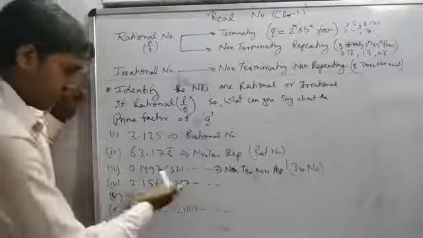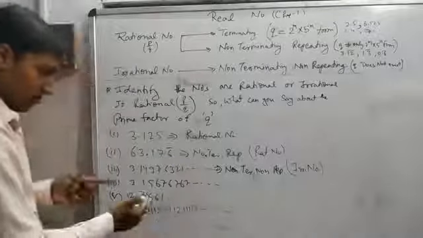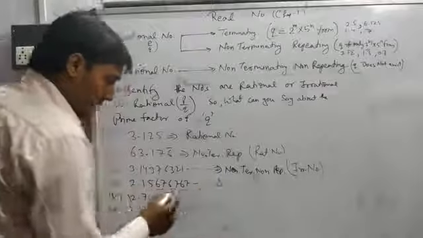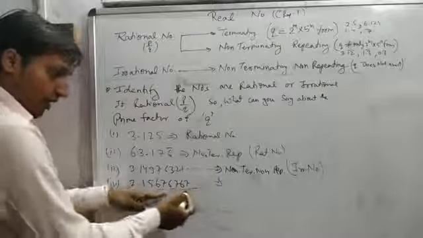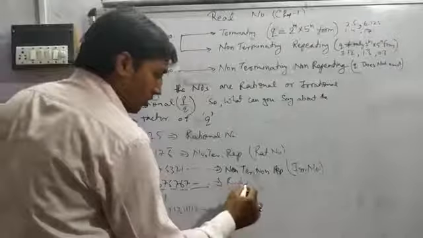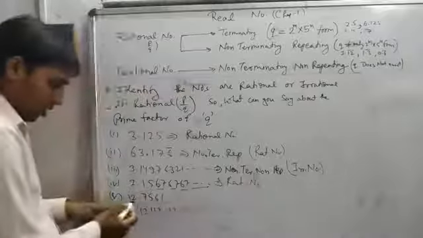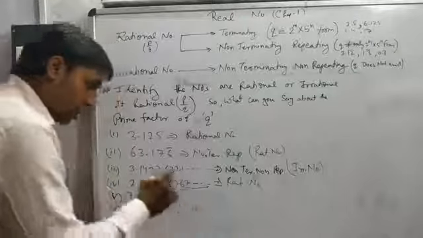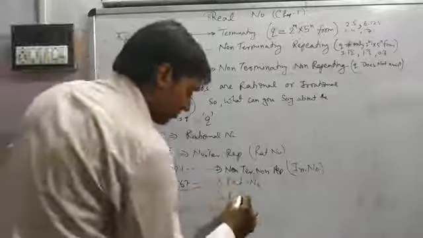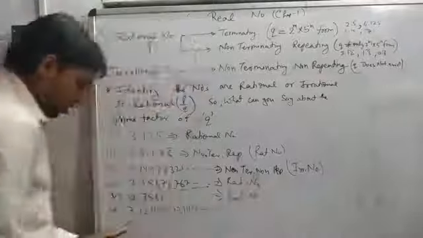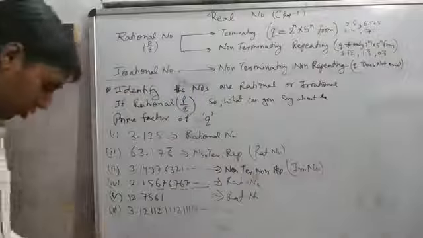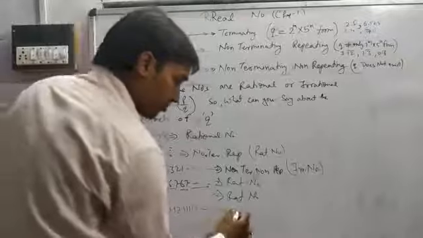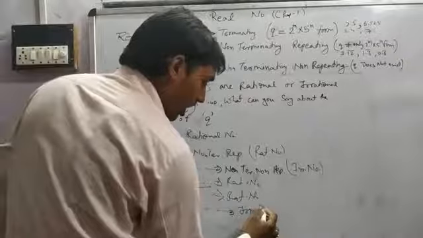Okay, you can see the same here. 6767677 means non-terminating but repeating, that is a rational number. Here, 12.7561 stops, that means terminating, directly say rational number. 3.1211211121112... is an irrational number.